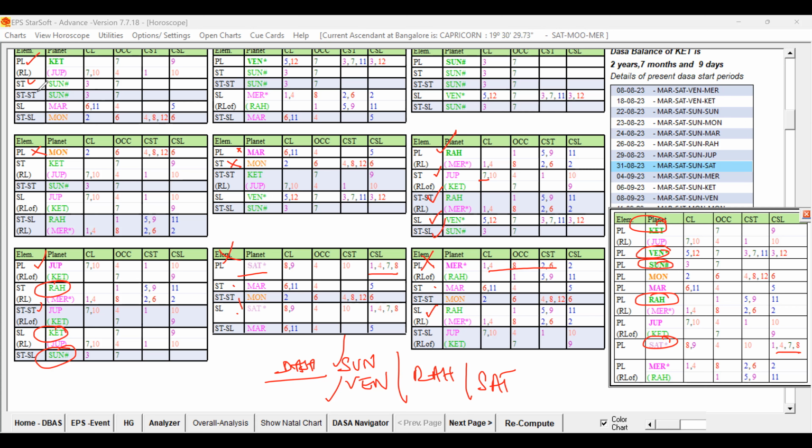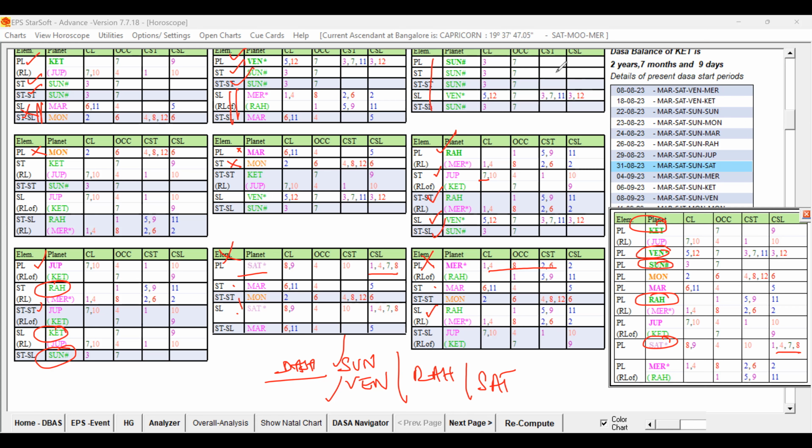Ketu is okay, Star Lord, Sun are all fine, but this is not good. So this is not going to favor. And what about Venus? Venus planet is okay, Star Lord is okay, the second level is okay, but the sublord Mercury is not strong. This is having weakness. So that is not good. Then Sun, yes, Sun we can take as it is.